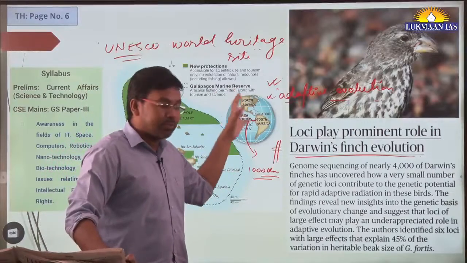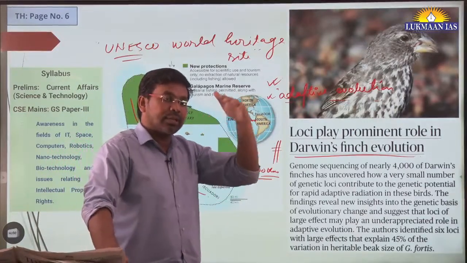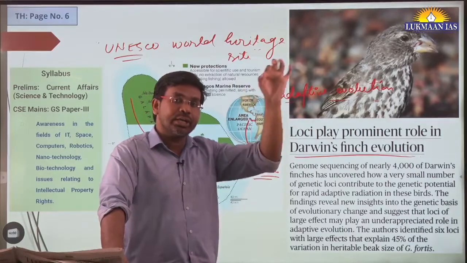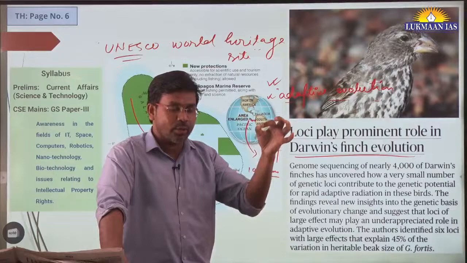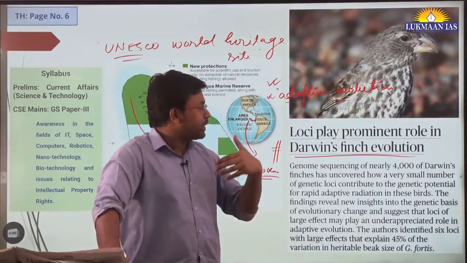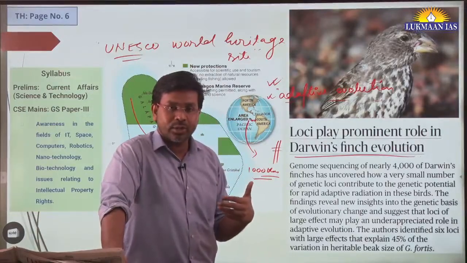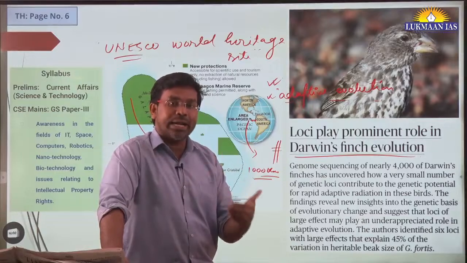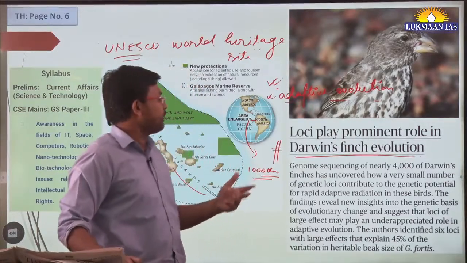So the adaptive theory of evolution says that all the living animals and plants share a common ancestor, and over the period of time, because of natural selection, because of this evolution, the species have divided and evolved.